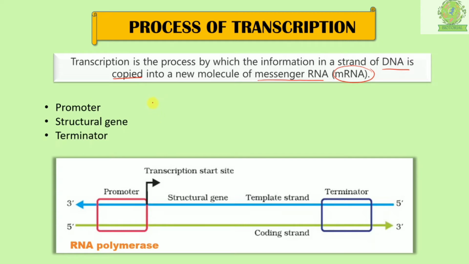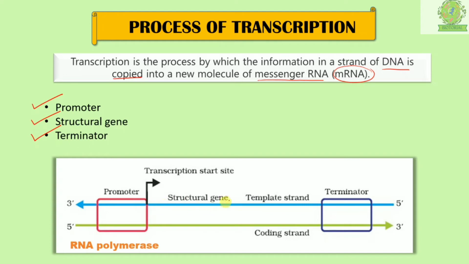So let us understand. Now in transcription we have three major sites. The first site is the promoter site, another is the structural gene, and the third one is the terminator. Now as the name suggests, the promoter site, here I have shown it in red color. This promoter site is at the initial part of the strand. Now we have the structural gene.